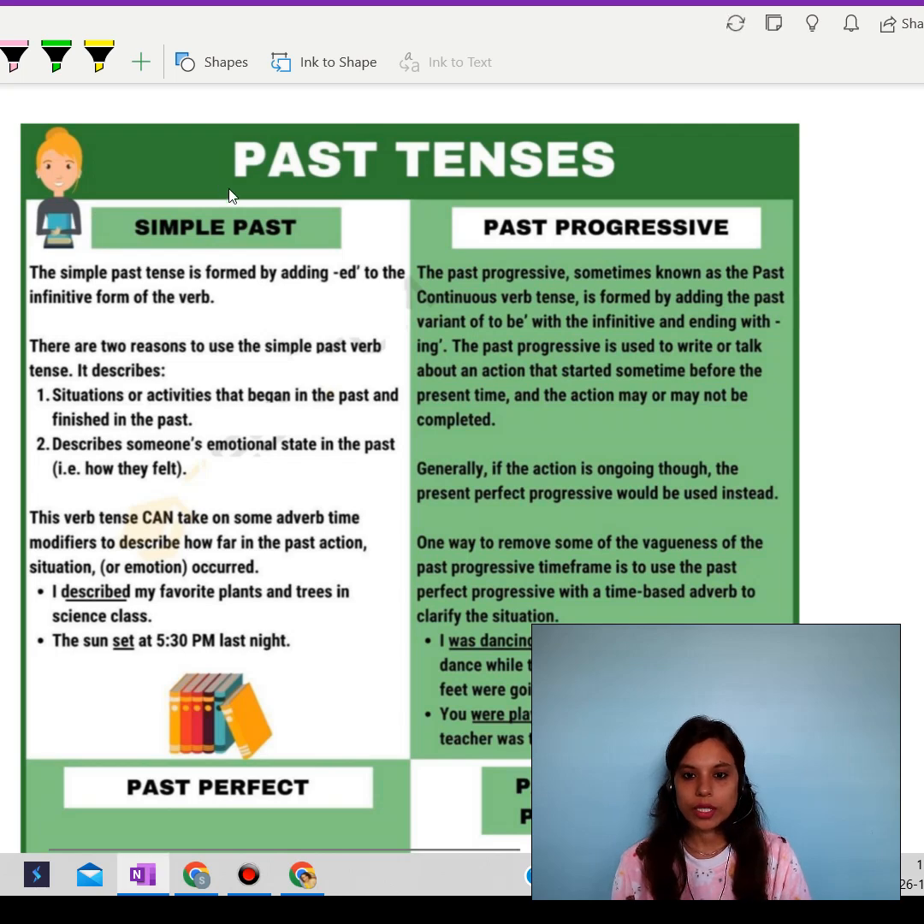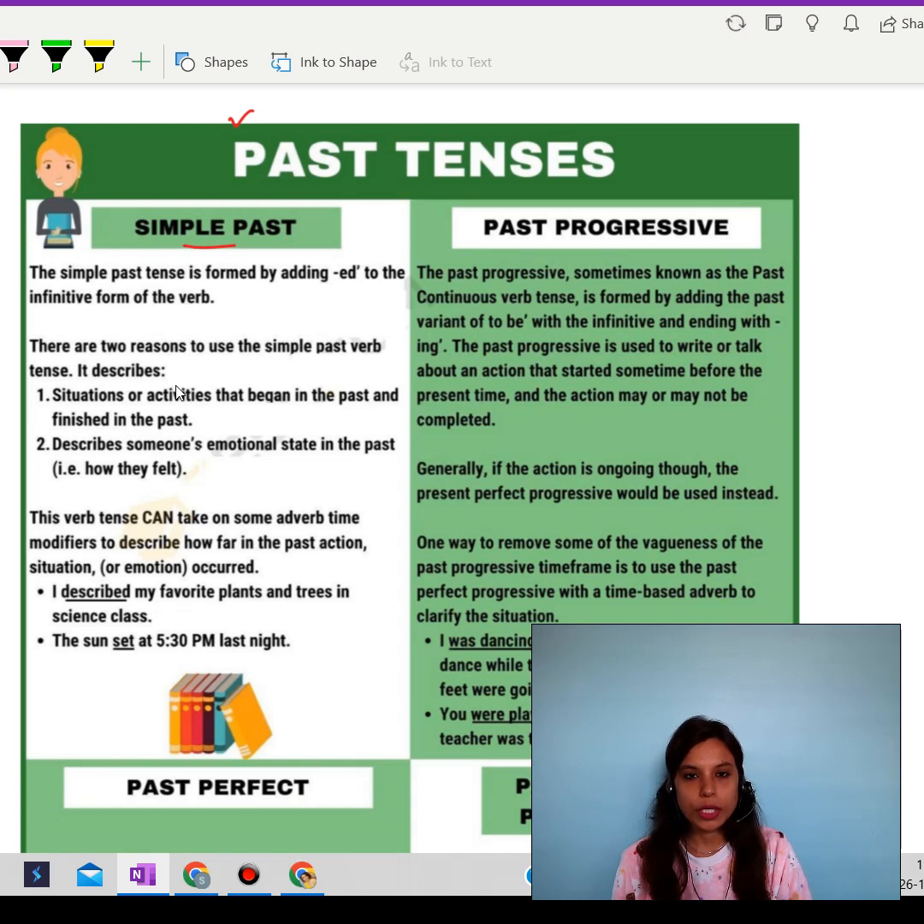In today's video, we are going to focus on past tense. Now, simple past tense is the first topic. So, what is simple past tense? It means that we are going to talk about something which has already happened, situations or activities that have already taken place in the past and have already been finished in the past. So, that is what we are going to discuss in simple past tense.